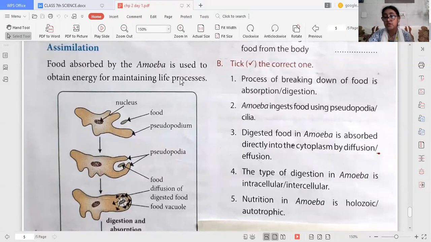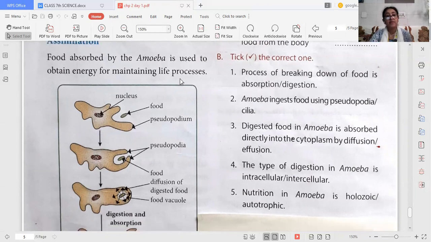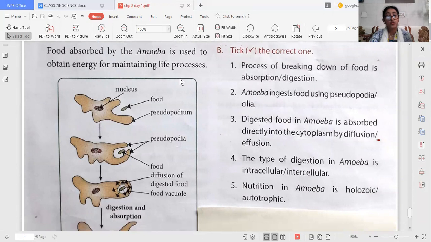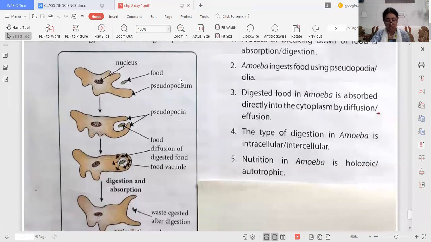It reproduces, it takes food, it digests food, it grows, it moves, the locomotion is there with the help of pseudopodia. The pseudopodia helps in two things: one, in taking in food as well as in movement.